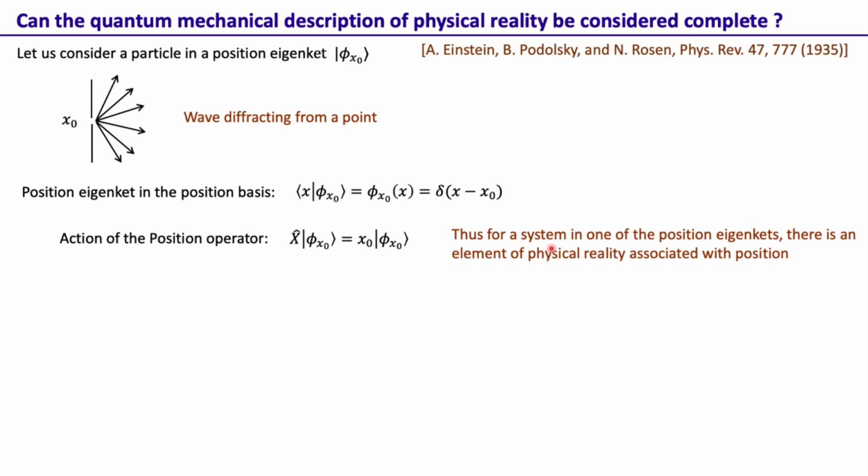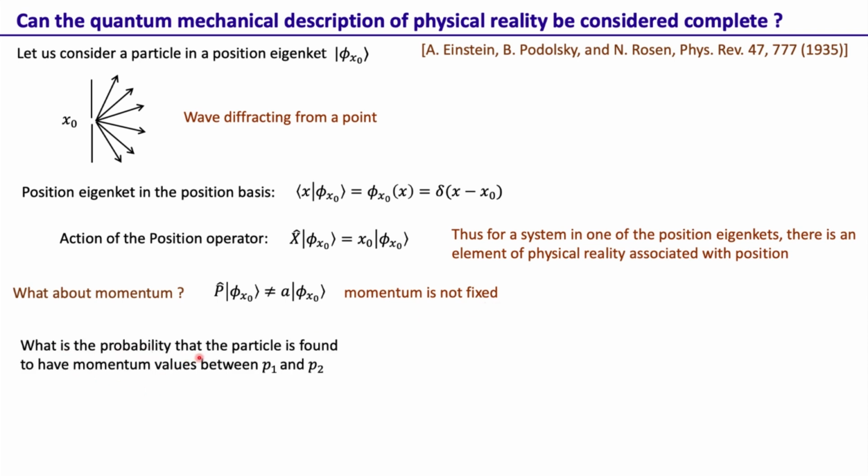So in this case, with the system being in one of the position eigenstates, there is an element of physical reality associated with position. And when we say element of physical reality, this is according to the definitions by Einstein, Podolsky and Rosen. Now in this case, what about momentum? Of course, if we act with the momentum operator on this position eigenstate, we do not get an eigenvalue equation, so this equation doesn't have any meaning. All we can say is that the momentum is not fixed, but then the question is, what is the probability that the particle is found to have momentum values between p1 and p2?